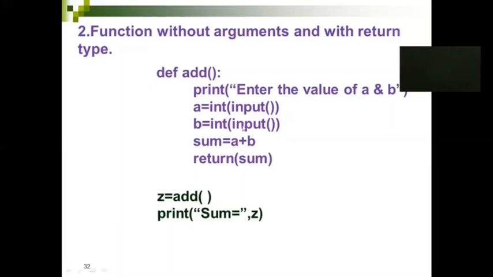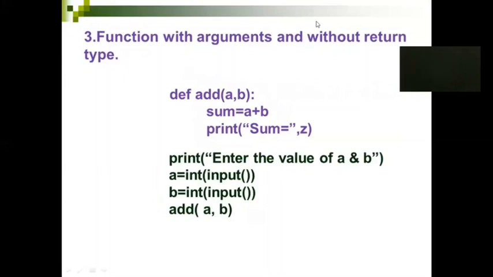This particular code is proper, but in the previous code there were a few mistakes. When I share the PPT with you people, I'll modify that and share it to you. Okay. There is no argument here, but you have the return statement. So whatever you are returning will be captured within this variable, and you are going to print this variable. Okay, so you are not printing within the function definition. You are returning it, and you are going to print it after the function call. Okay, this is function without argument and with return type.